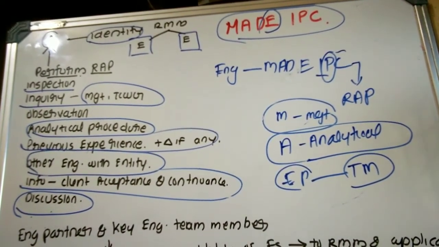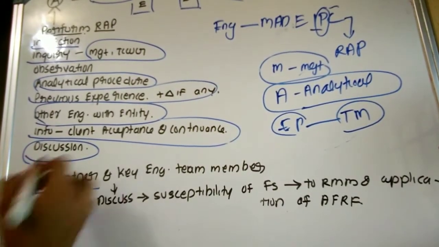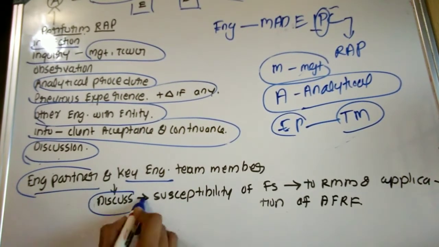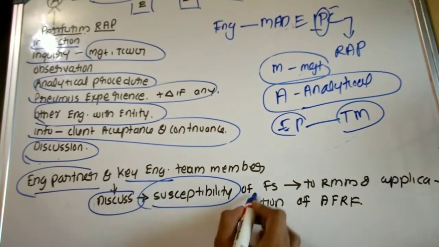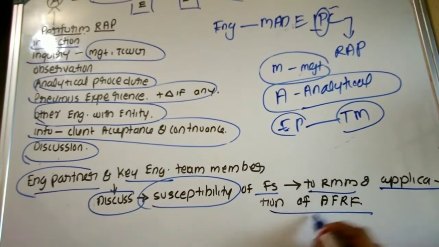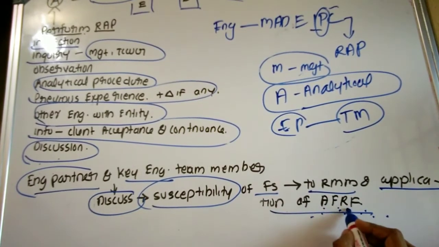Okay, we are moving towards the next part. Here I have already discussed that the engagement partner and key engagement team members should discuss the susceptibility of the financial statements to risk of material misstatement and the application of the applicable financial reporting framework. AFRF means applicable financial reporting framework.